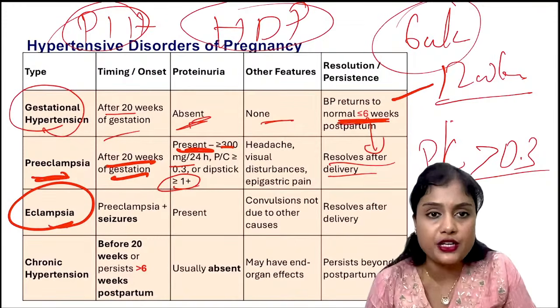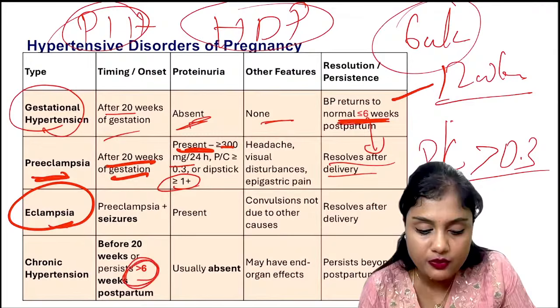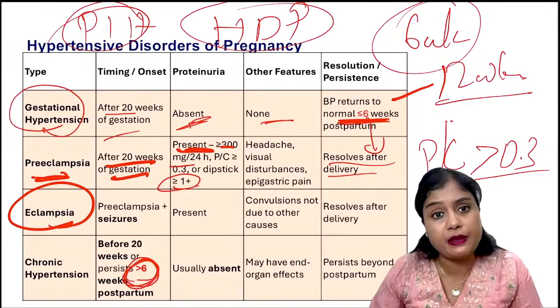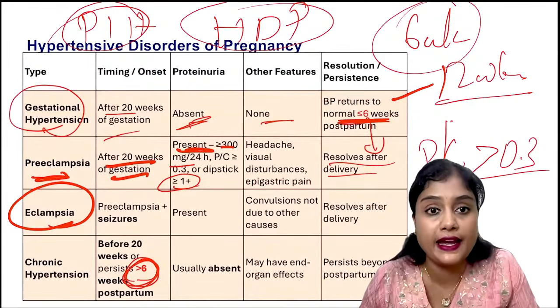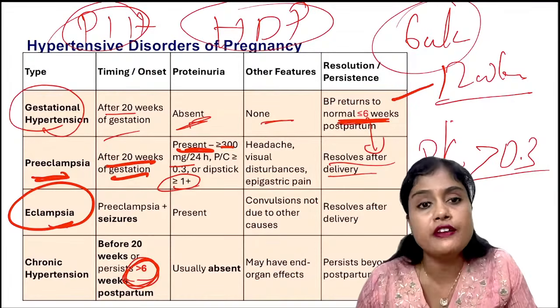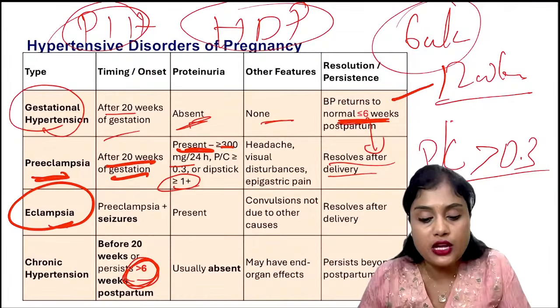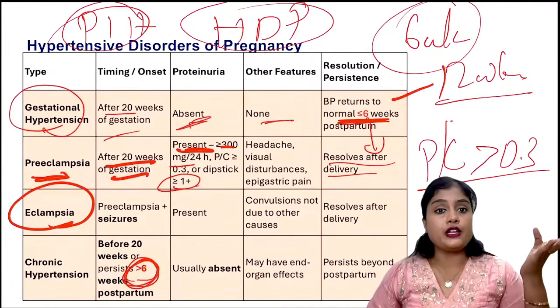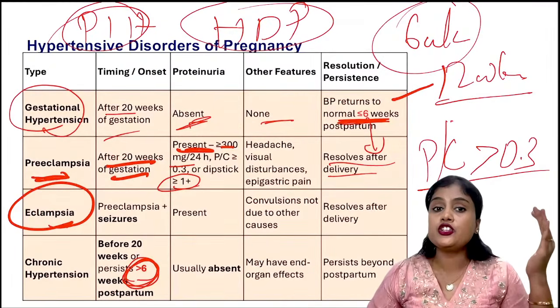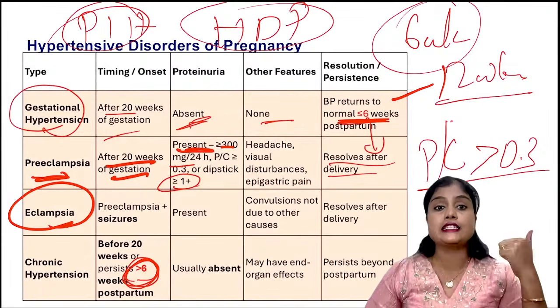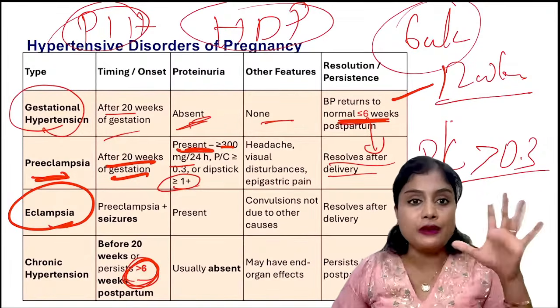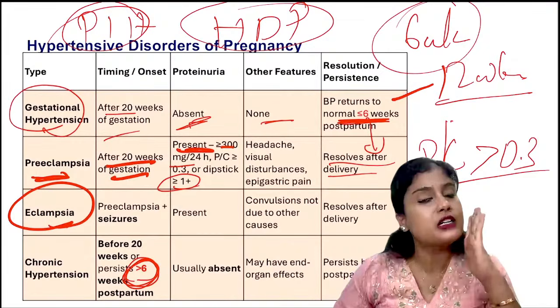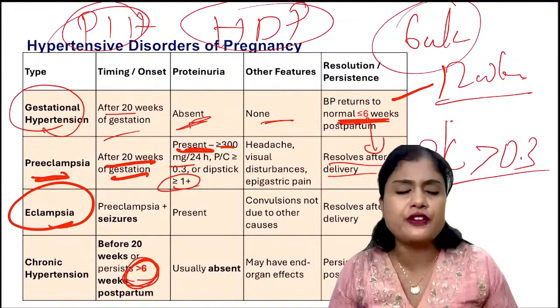And chronic hypertension. Previously we were told after 12 weeks, if somebody is persistently having high BP, or in the first trimester somebody has been diagnosed as hypertension, we call it chronic hypertension. So now we have reduced it again to 6 weeks. So usually following a gestational hypertension or preeclampsia, pregnancy hypertension should reduce back within 6 weeks. Previously, it was 12 weeks. Okay, this much change, if you remember, it is more than enough. There is no much difference that you have to break your head.